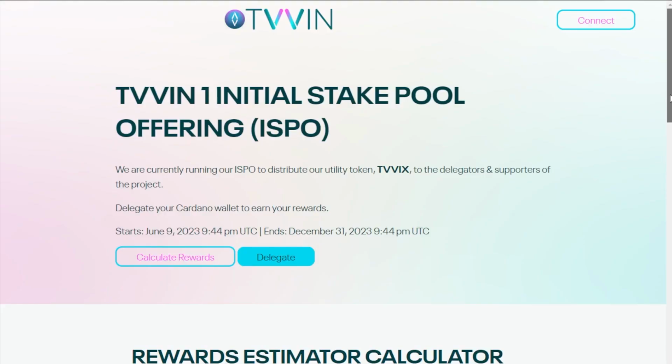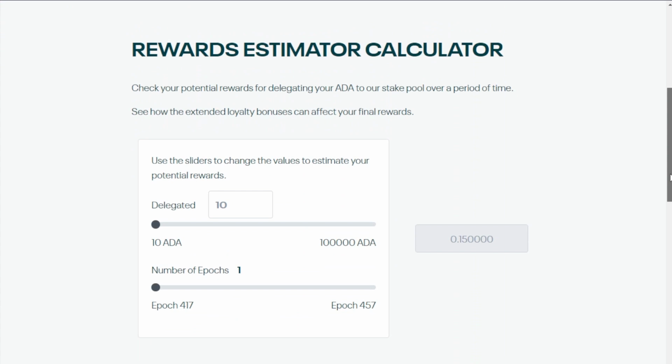Now, one of the really useful features on the ISPO dashboard is the rewards estimator. So this is great for anyone that is coming onto the ISPO, doing their research and trying to work out exactly how much they could potentially earn. So here you can set the amount of ADA that you have. You can also type in the amount directly into the input box and then work out the amount of epochs you need to delegate for to be able to earn a certain amount of the Twix tokens.